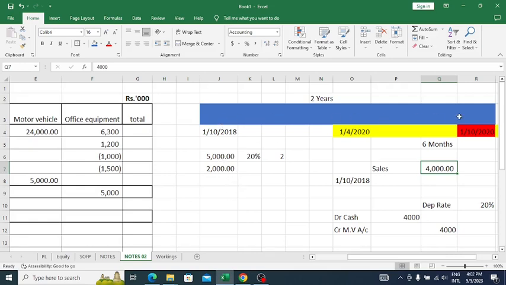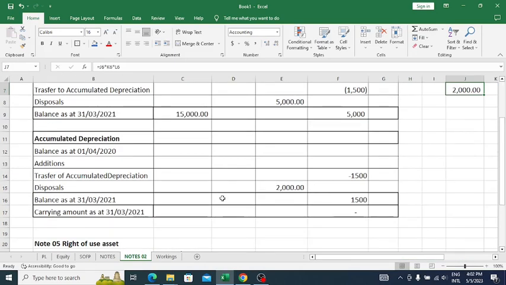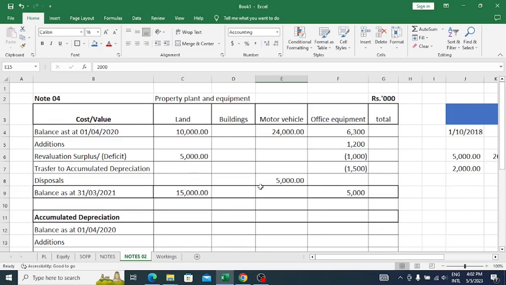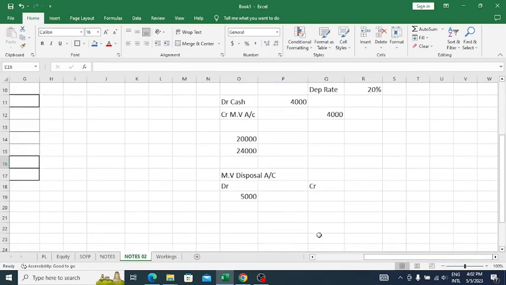This has been used for 2 years, right? So the cost of that motor vehicle is 5,000, depreciation rate is 20%, number of years used 2 years. So 5,000 into 20% into 2 is 2,000. This is the accumulated depreciation relating to that motor vehicle, 2,000. That should be debited to the accumulated depreciation account, and credited to the disposal account.